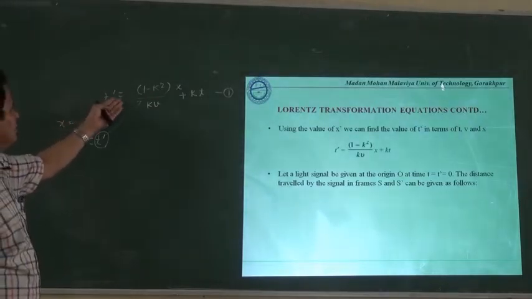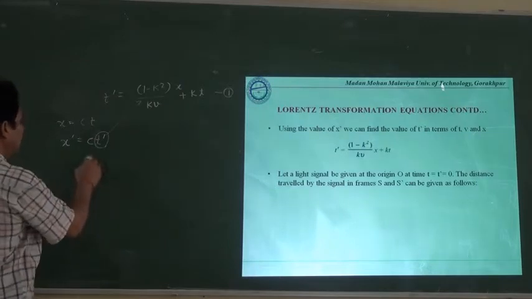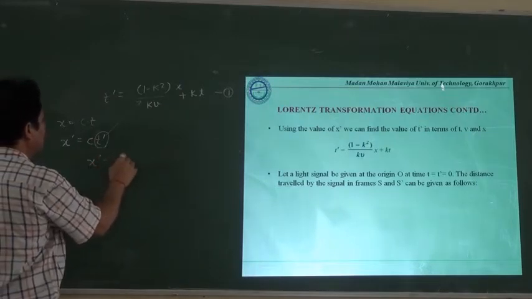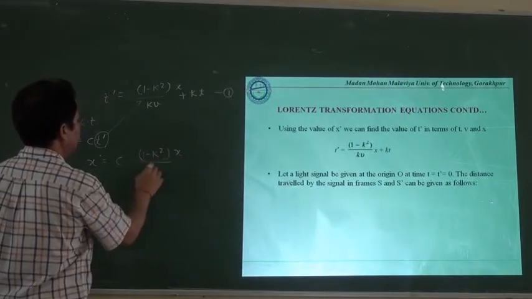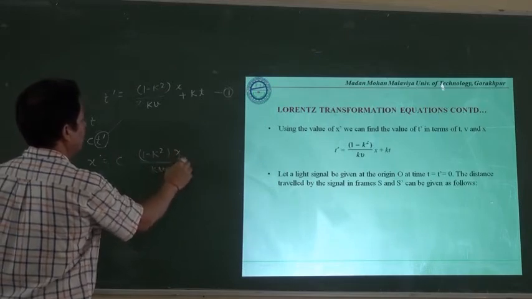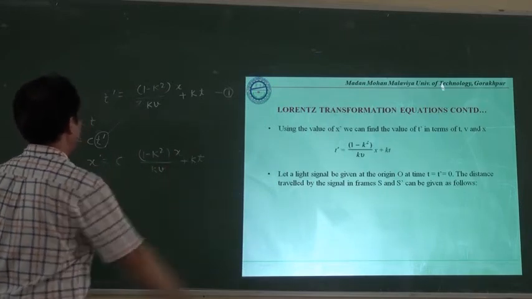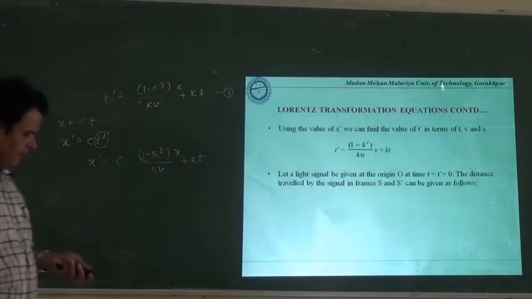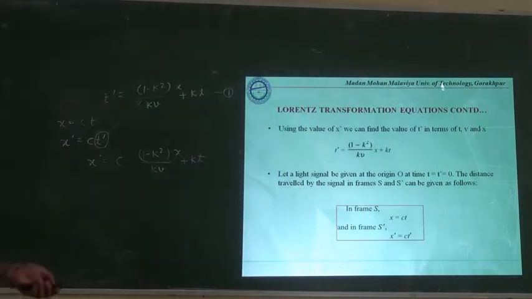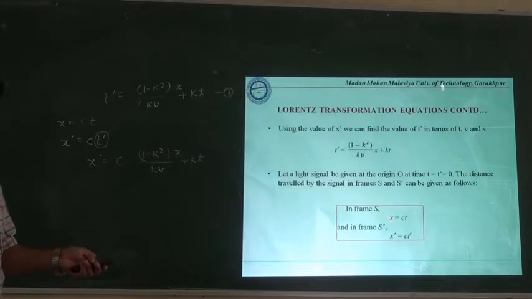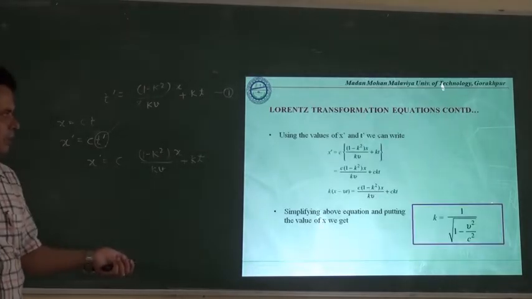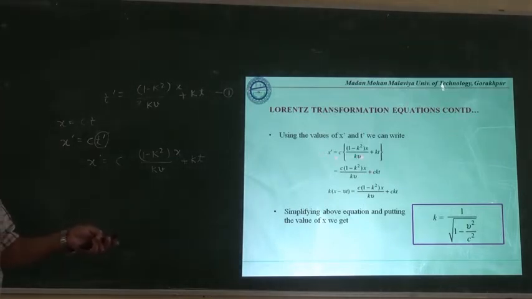So we can write this value of t dash in this expression, and we can write x dash is equal to c times 1 minus k square multiplied by x divided by k multiplied by v plus kt. This equation is there. The same thing has already been depicted here: in the S frame of reference we have x is equal to ct, and in frame S dash we have x dash is equal to ct dash, and by putting the value of t dash, we will have the value of x dash here.